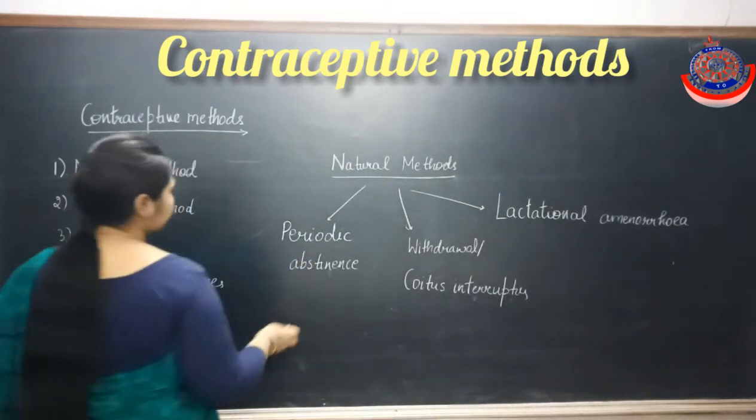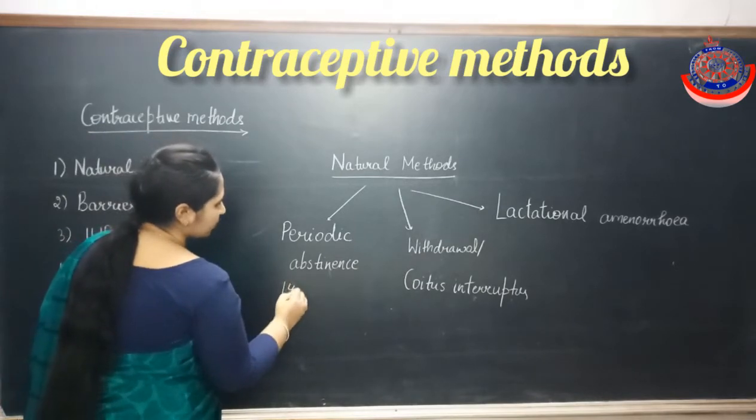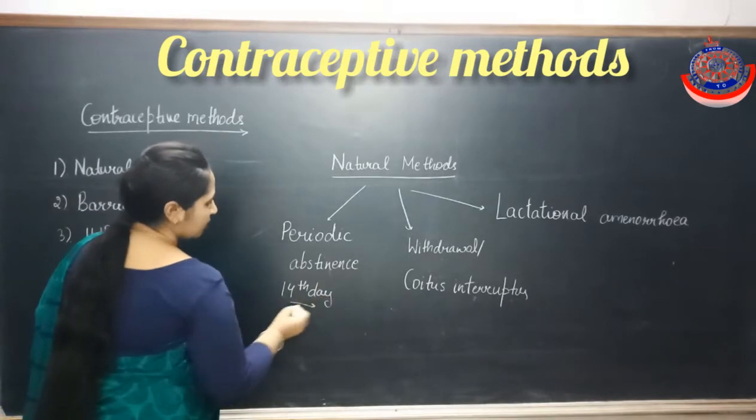Ovulation occurs around the 14th day of the menstrual cycle.